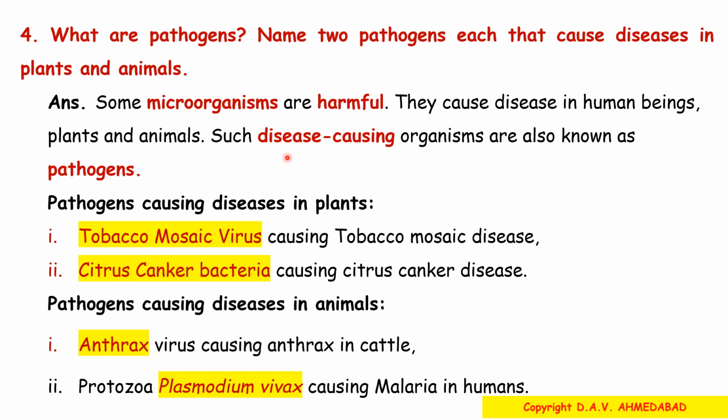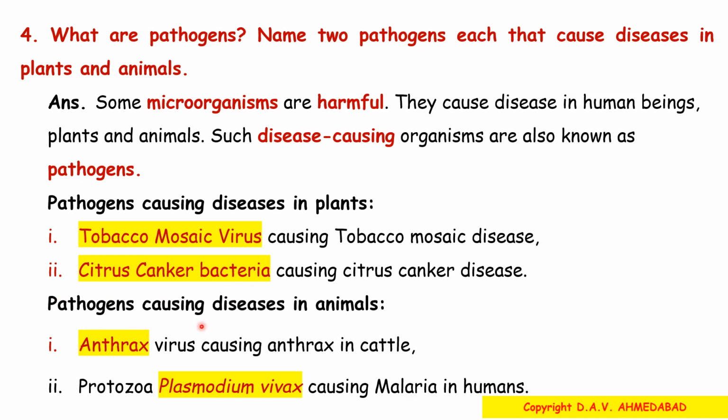Such disease-causing organisms are also known as pathogens. Pathogens causing disease in plants. 1. Tobacco mosaic virus causing tobacco mosaic disease. 2. Citrus canker bacteria causing citrus canker disease.